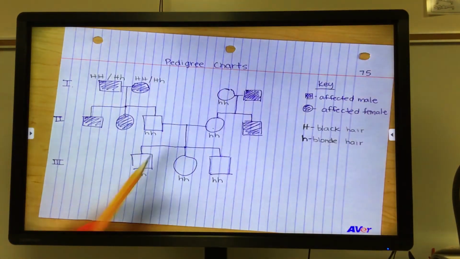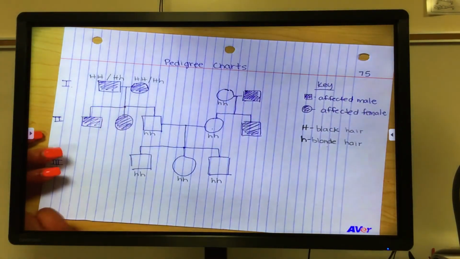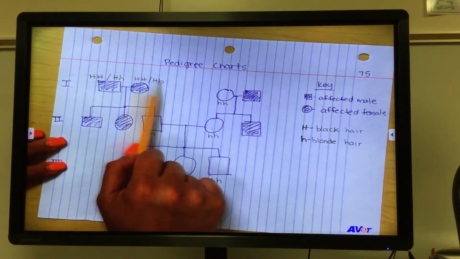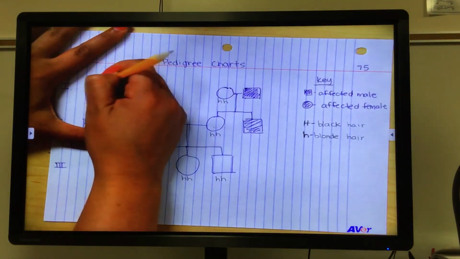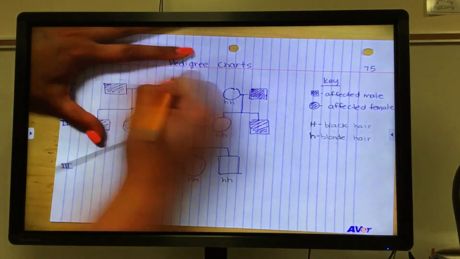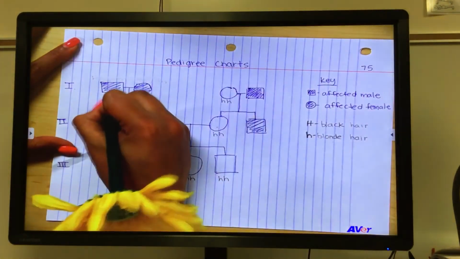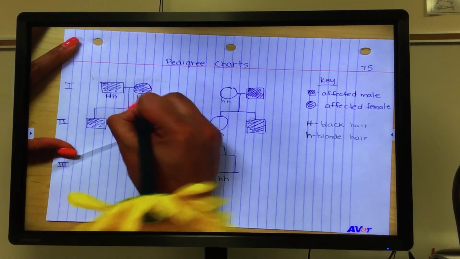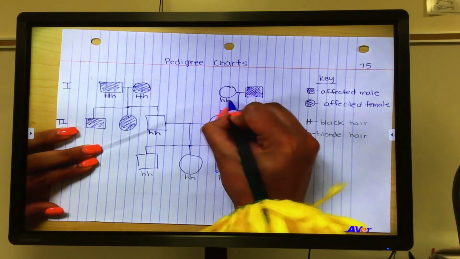And so now, since this individual has two little h's, their parents had to have the little h as well. So this has a little h and this has a little h, which means we can then erase the two big H's. The parents must be, make that look a little bit better. You can now write this. These parents are heterozygous. I'll write these in pen. They're permanent.